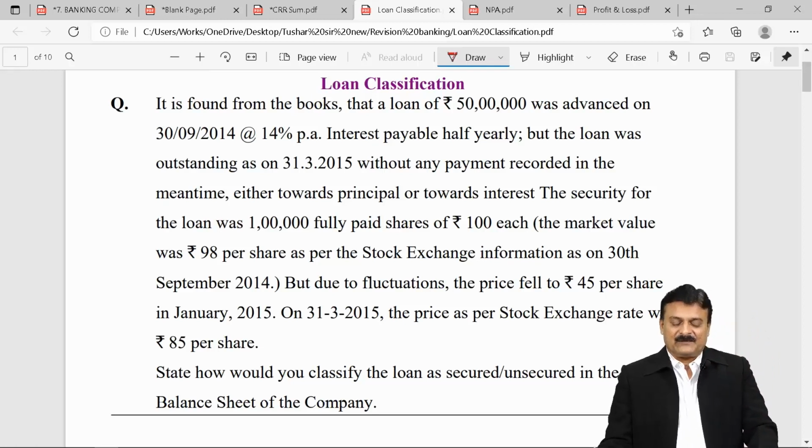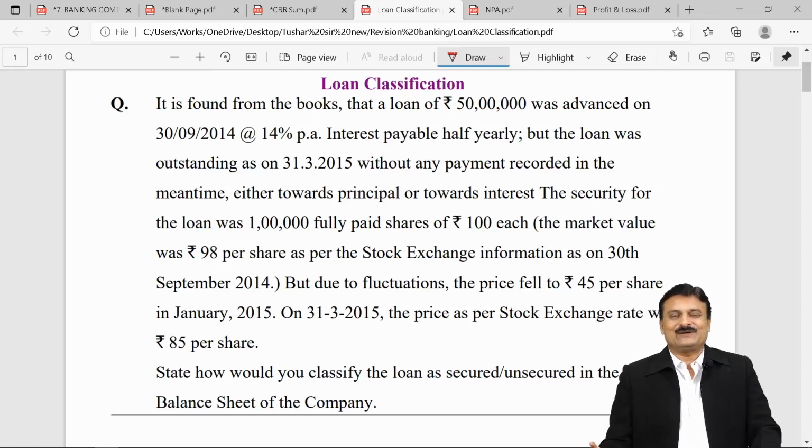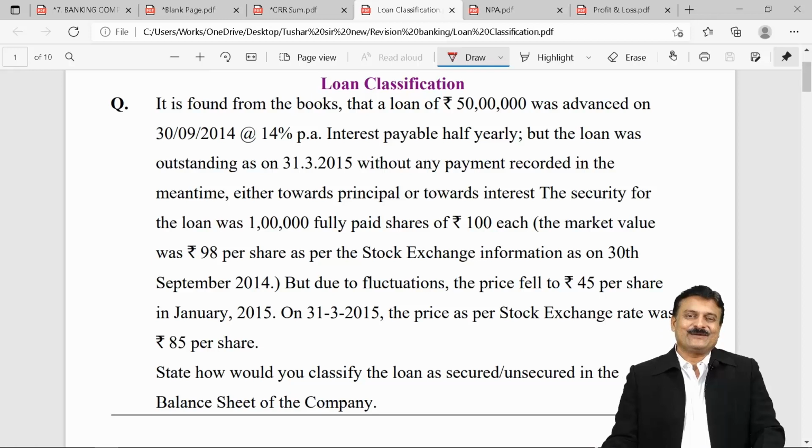What does it mean? 50 lakh at 14% per annum is 7 lakh per annum, but we are counting for 6 months up to 31st March, so 3,50,000. So 50 lakh loan plus 3,50,000 outstanding interest. Amount due is 53,50,000. Let us see what the security value is on 31st March.